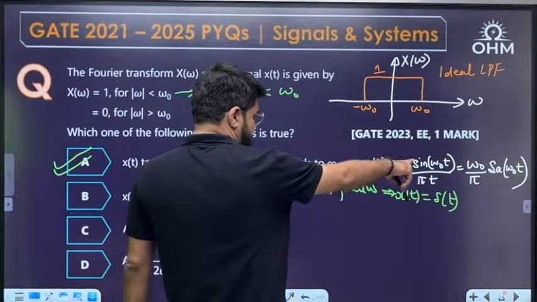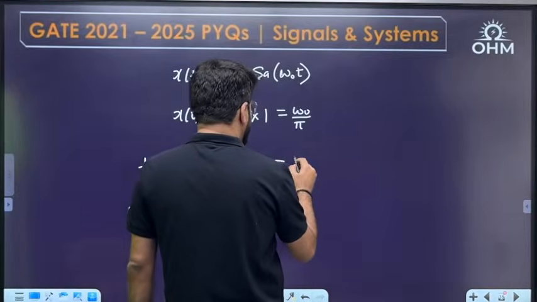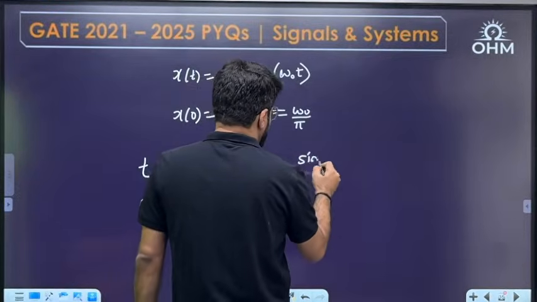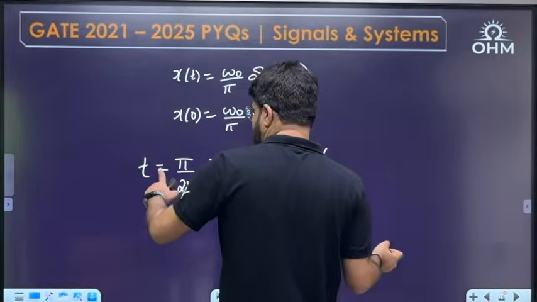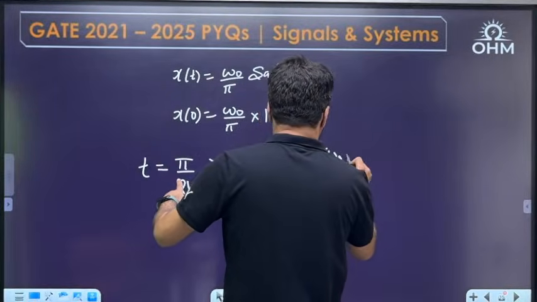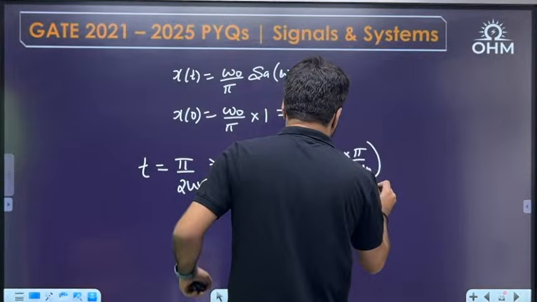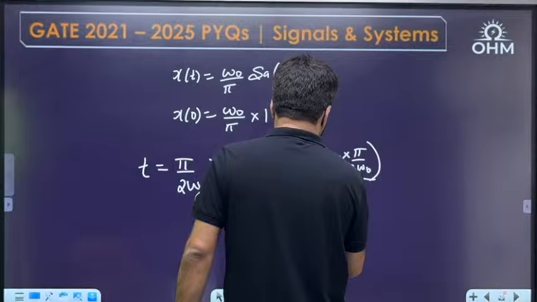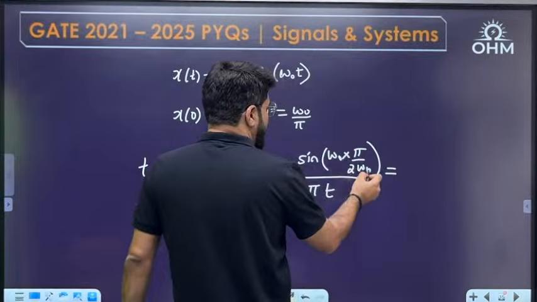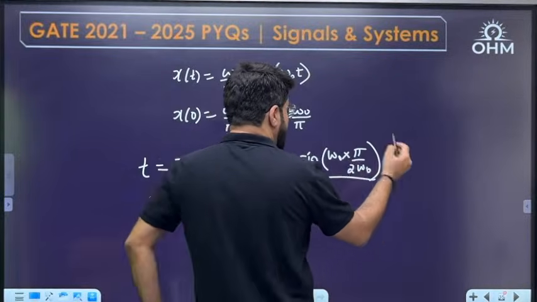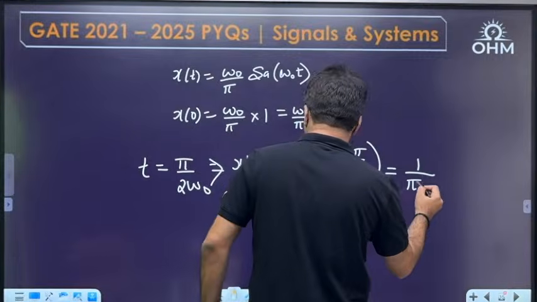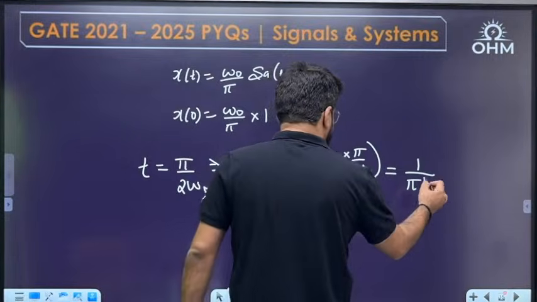Okay, let me use this because sin theta values are easy to calculate. Now let me use this: sine of omega naught t. What is t? t equals pi by 2 omega naught, divided by pi t. Now, omega naught cancels. Pi by 2. Sin pi by 2 is how much? 1. So the answer is 1 by pi t.